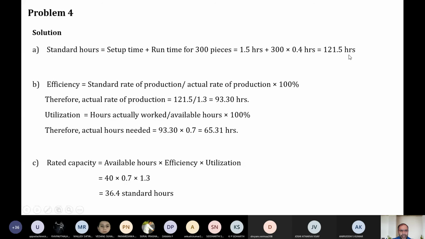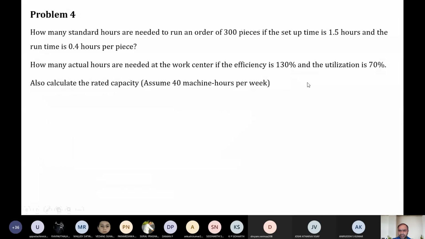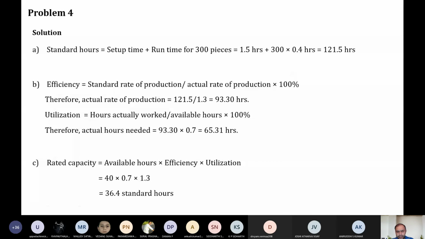Now I know the standard hours, and the standard hours divided by the actual production rate gives the efficiency. The efficiency is given, in this case 130 percent. So it's going to be 1.3. The efficiency percentage and standard rate of production are given. They're asking us to calculate the actual production rate. Standard hours of production is calculated as 121.5. So 121.5 divided by 1.3 gives us 93.3 hours.